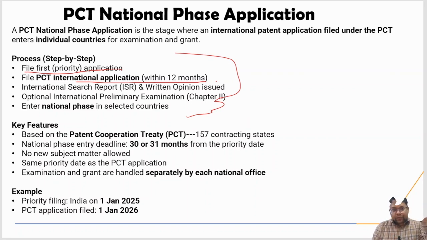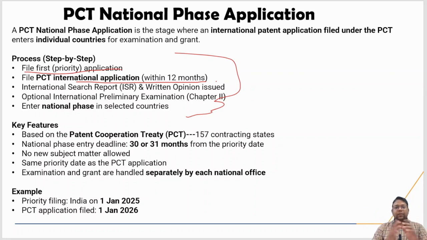If you first file your patent application in India and you file your PCT application within 12 months, then you will have a 31 month period from the first filing, or you can say the priority date of that first application. In that 31st month period you will get to file or enter into any national phase. What is that national phase? That national phase is nothing but the 157 countries.